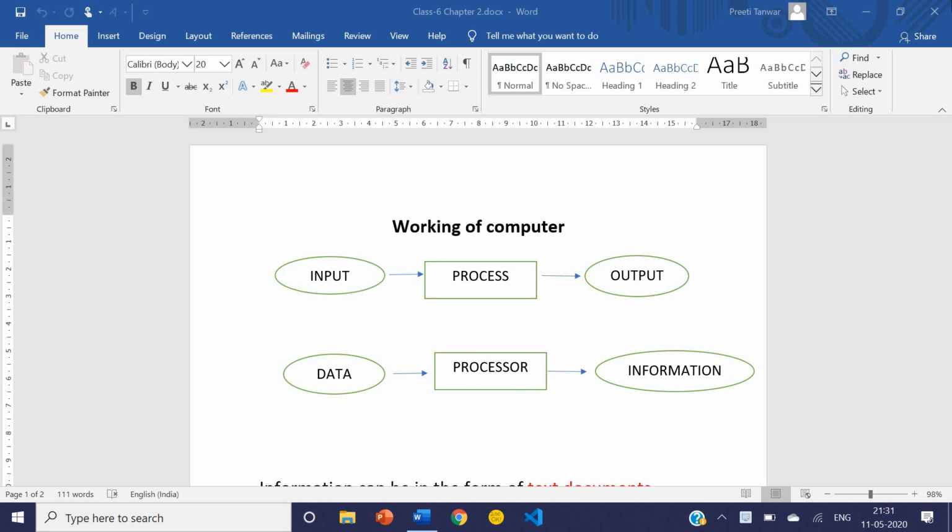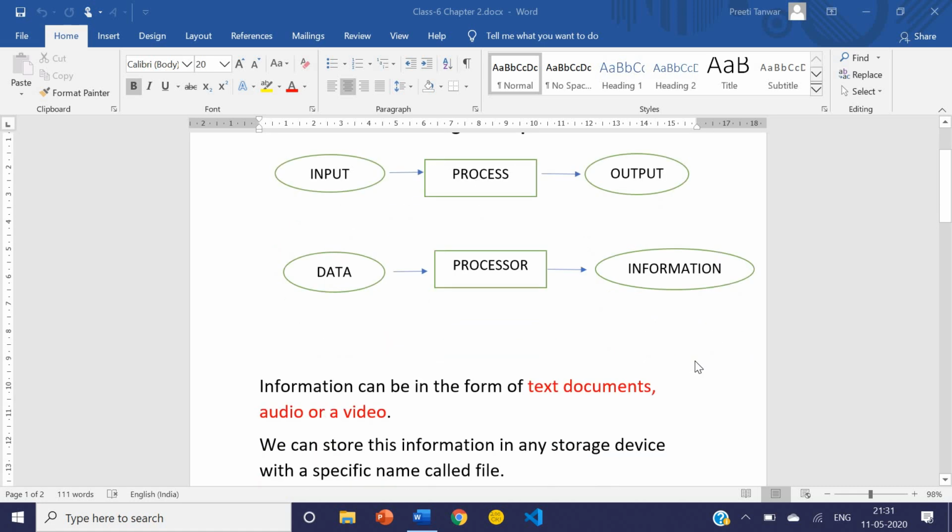As we know, a computer works in 3 steps. And what are these steps? Input, process, output. The computer accepts input, processes it and gives useful output. We give data and instructions as input to the processor. The processor processes it and gives us meaningful information.